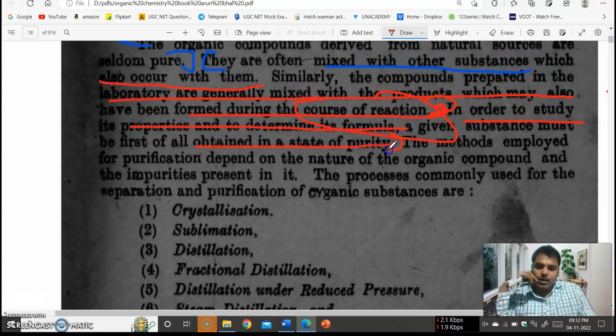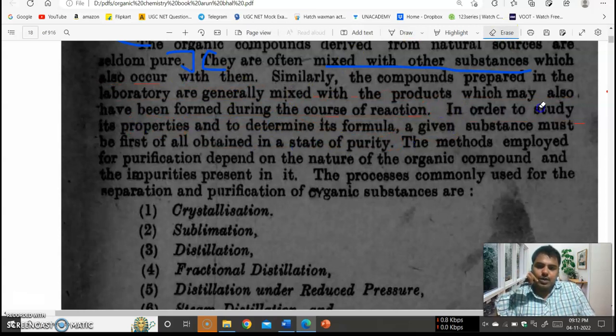Means for the proper study of its physical properties and to determine its formula, a given substance must first be obtained in a pure state.